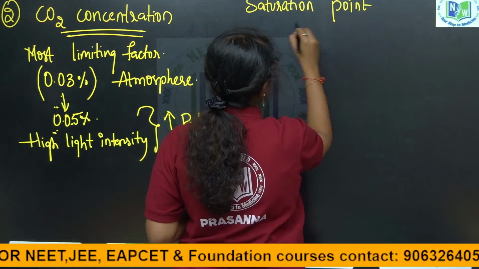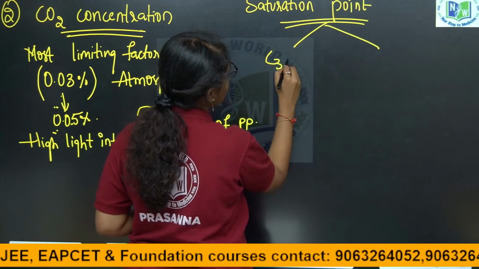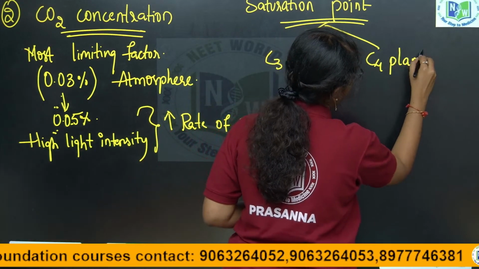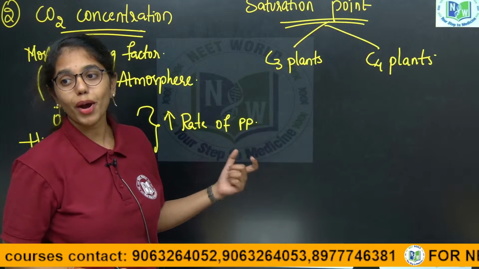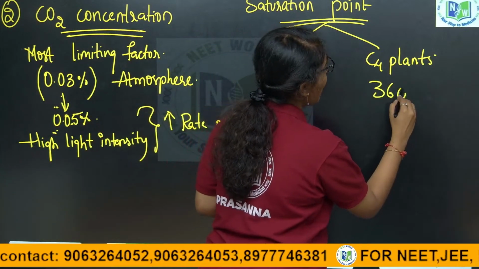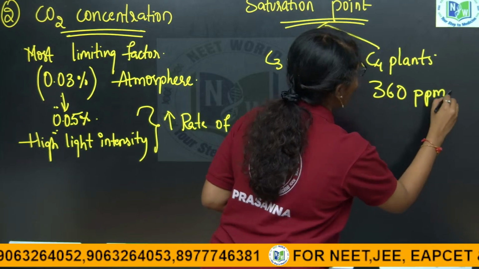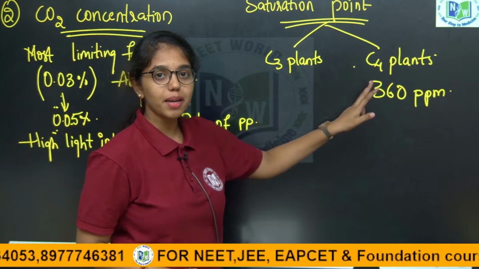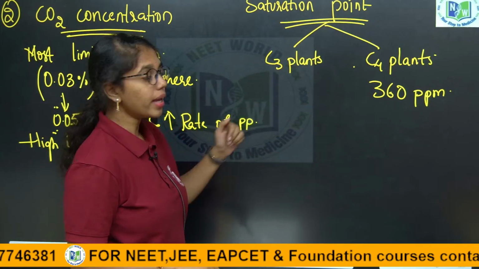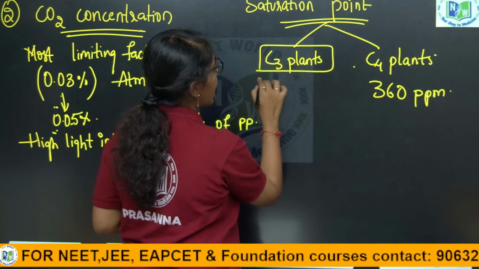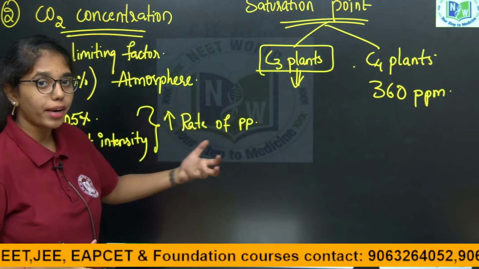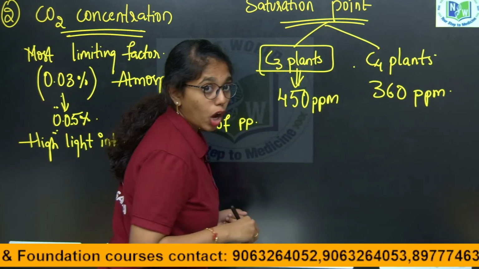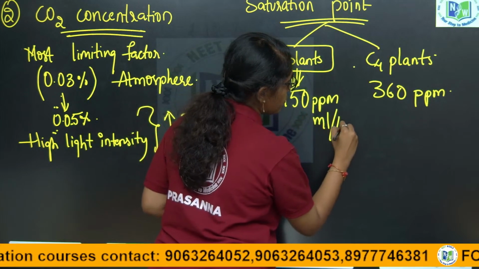in C3 plants and C4 plants is different. In C4 plants, the saturation point is 360 parts per million, which is less. In C3 plants, the carbon dioxide saturation point is more, that is up to 450 parts per million. You can also measure it as milliliters per liter.